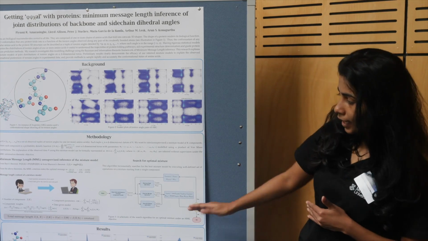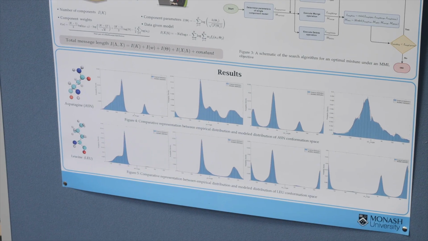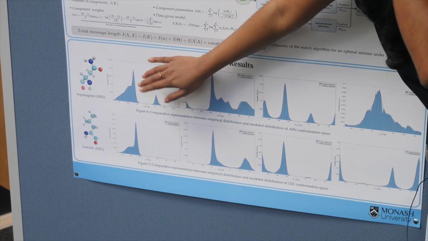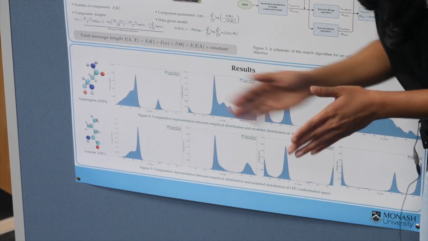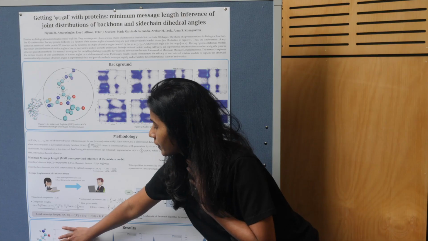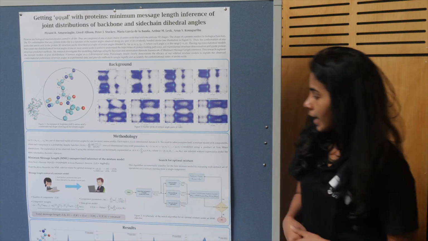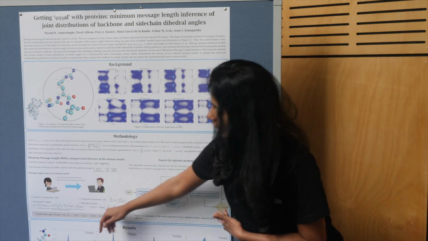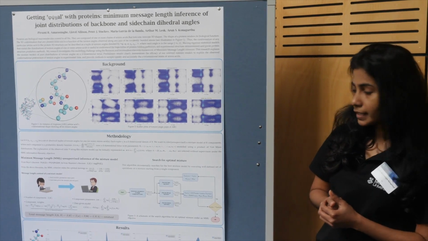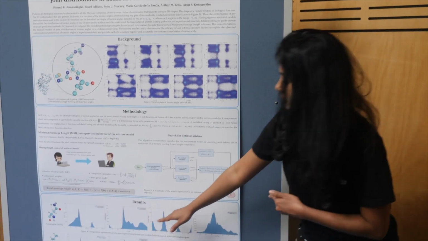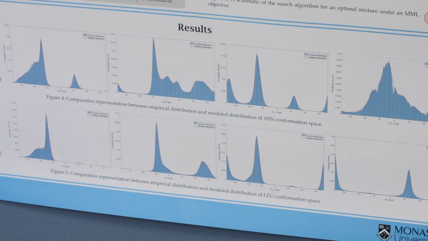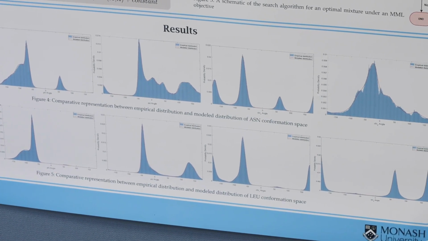And here you can see the results of these derived mixture models, and you can see in blue we are showing the empirical distribution, or the observed distribution. For example, this is for the amino acid asparagine, and for asparagine we can define multiple rotational angles along the bonds of that amino acid. Likewise we can see the distribution, and then in red how well the derived mixture models fit these distributions.